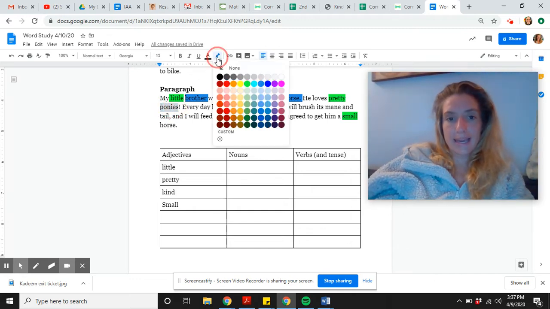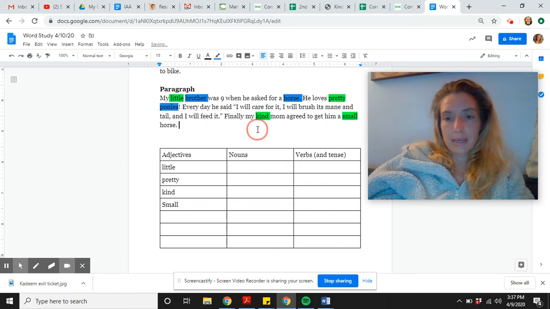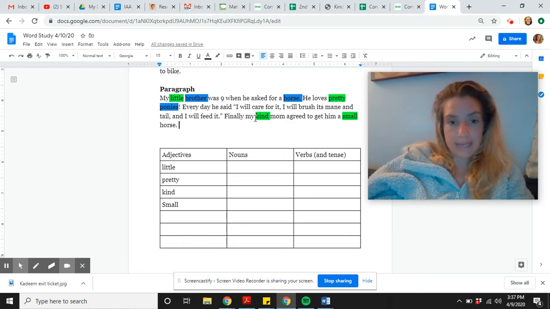Now, he is not actually a noun because he is a pronoun. We're not going to worry about that right now. If it doesn't have a name or it's not a thing, it's not a noun. Every day, he said, I will care for it, I will brush its mane and tail, and I will feed it. What nouns do you notice? Well, every day. Day is a thing, so day is a noun.